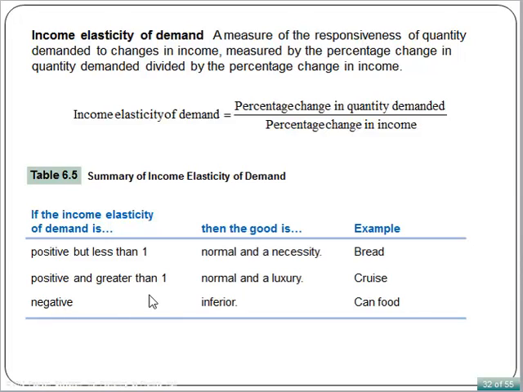So for price elasticity of demand, we ignore the minus sign, or always take the absolute value of the price elasticity of demand. But for cross elasticity of demand and income elasticity of demand, we need to keep the sign, whether it is positive or negative, because the signs are important here for those two kinds of elasticities.